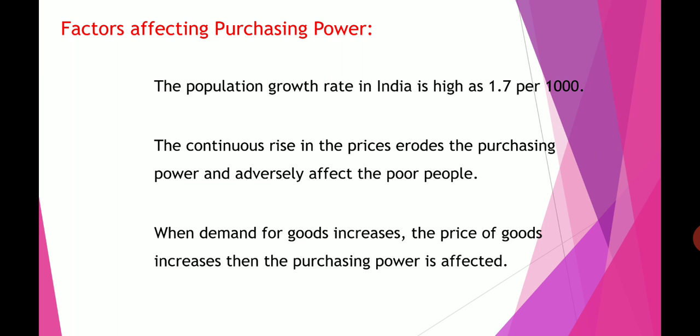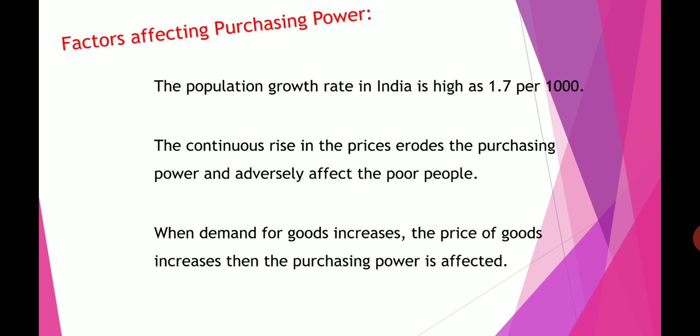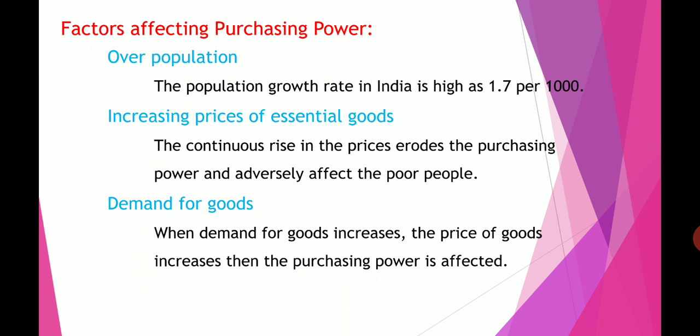Next one, factors affecting purchasing power. The first one is overpopulation. If you see in our India, the population growth is 1.7 per thousand people. India has the second largest population, so a large population leads to increased demand. We have more population, so demand is increasing, but supply is not equal to the demand.